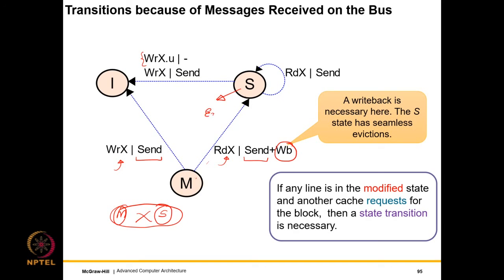So we can just toss a block out. But what if it was modified and it came from this state? So that is why, to enable seamless evictions in the shared state, the block is written back to the lower level. So this is why a write back is necessary, because the S state has seamless evictions, which means we can just evict a block without doing anything. So this was the MSI protocol, the two state diagrams for cache coherence with the write invalidate mechanism. So let us now make this more efficient.